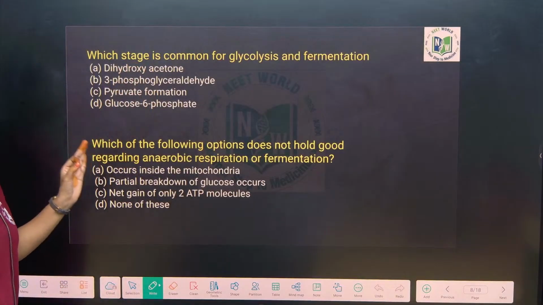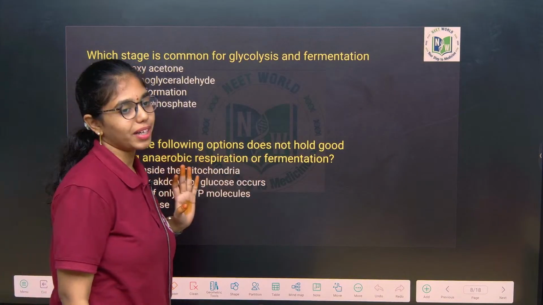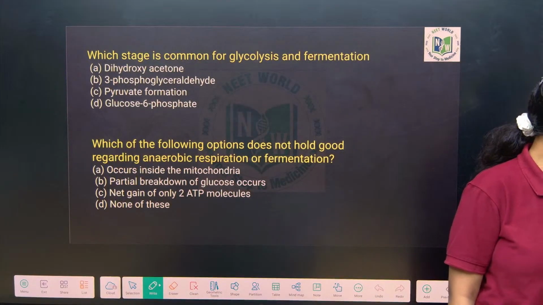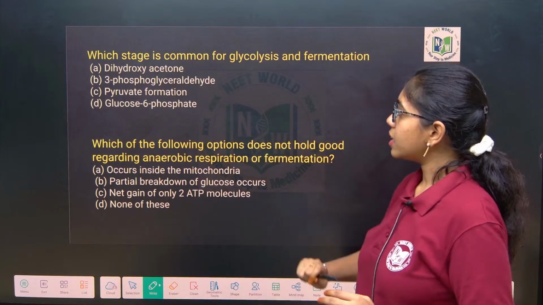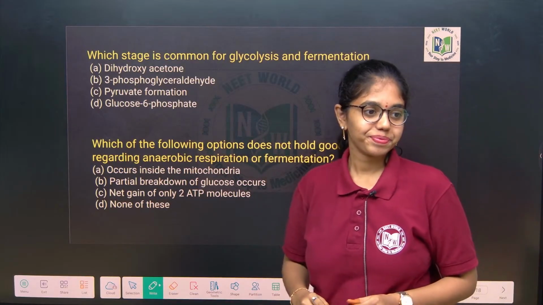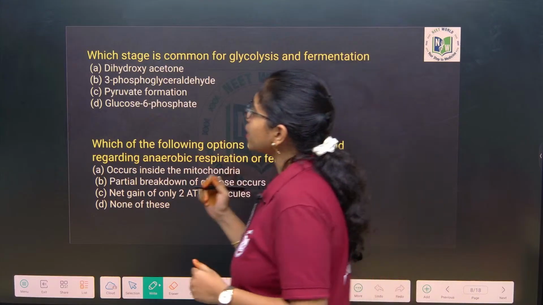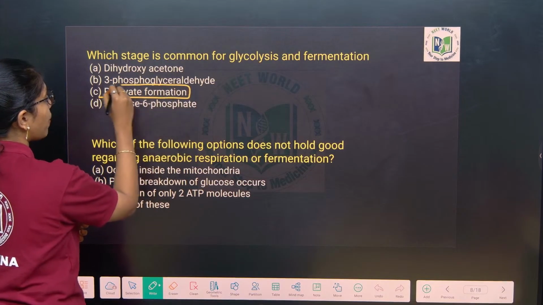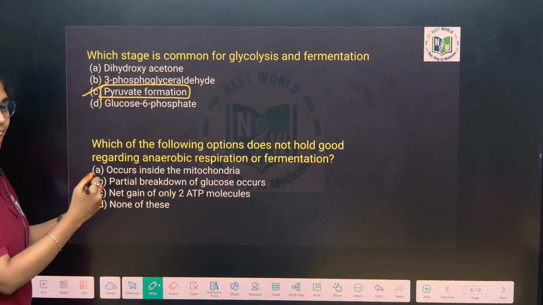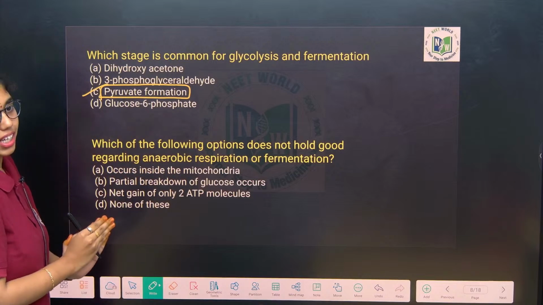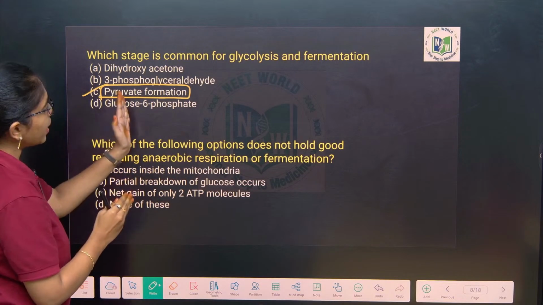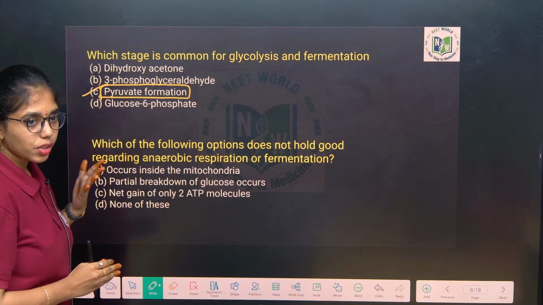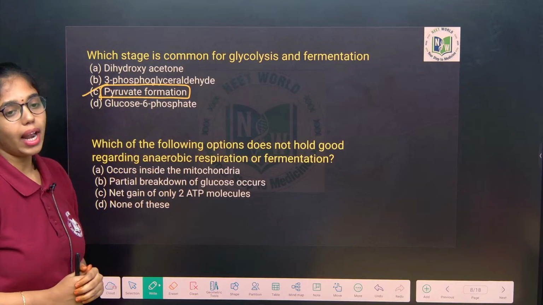Which stage is common for glycolysis and fermentation? Just now we have seen which step is common for glycolysis and fermentation. Last step of glycolysis, no, beta? Yes, pyruvate will be the last step of glycolysis and the first step of fermentation. Where pyruvate will be converted to acetaldehyde and then to ethanol. If it is lactic acid fermentation, pyruvate will be converted to lactate.